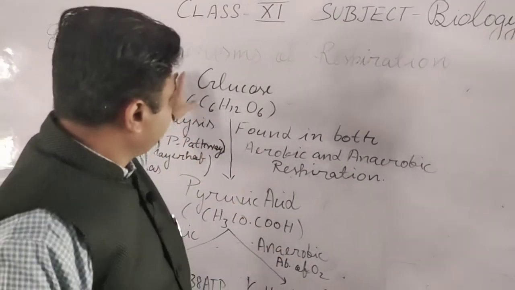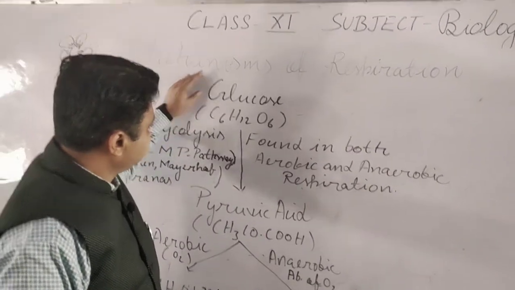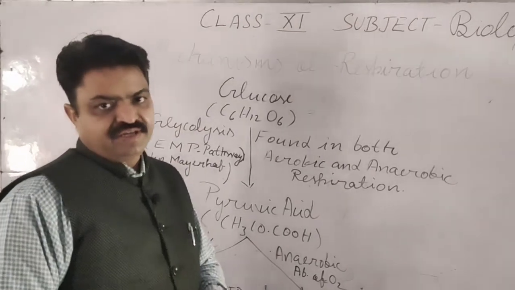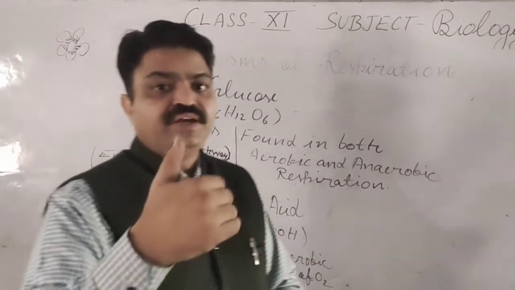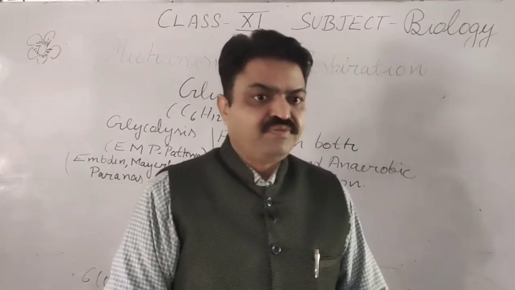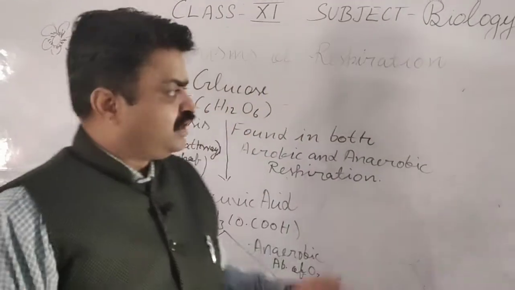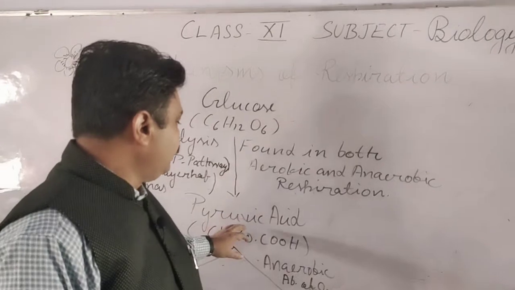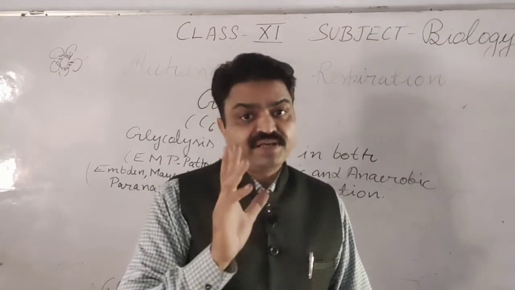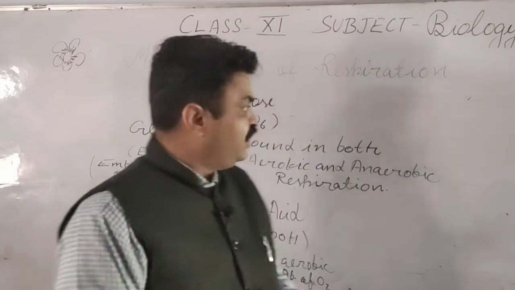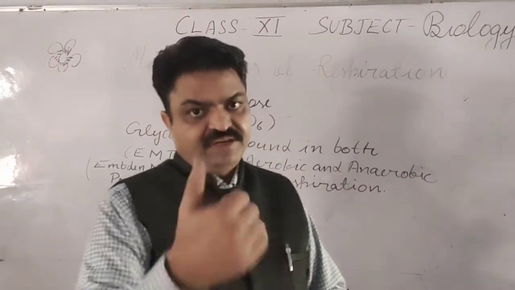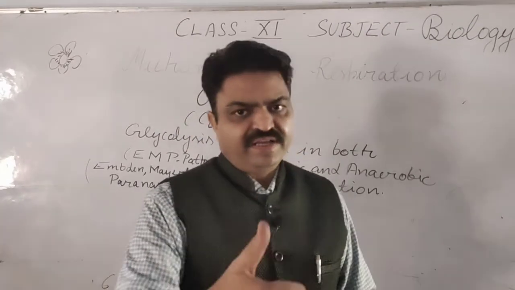Now this complete process, in which the glucose is broken down into pyruvic acid, is a long chain process, and in this a straight chain is formed by which the glucose is broken into pyruvic acid with the help of different enzymes. So the detail of glycolysis we will discuss in our next segment.